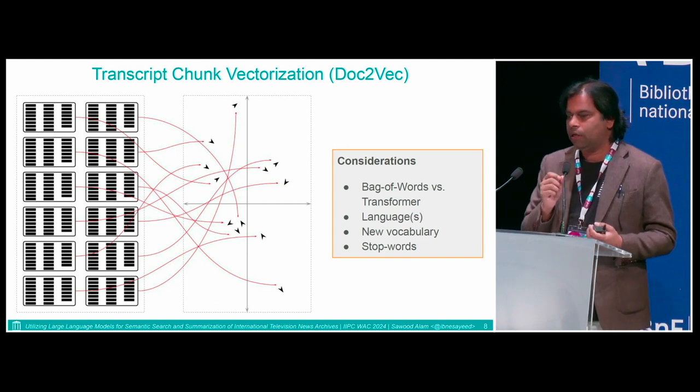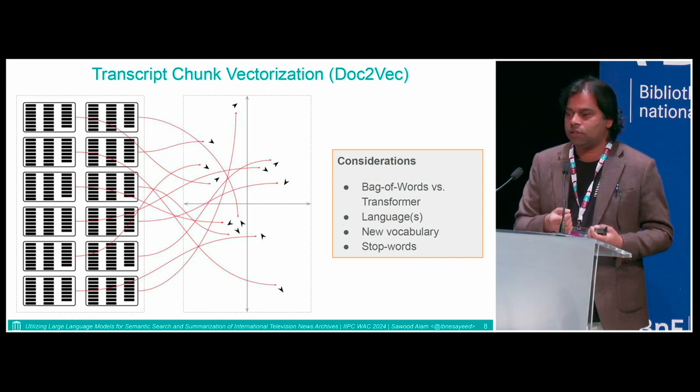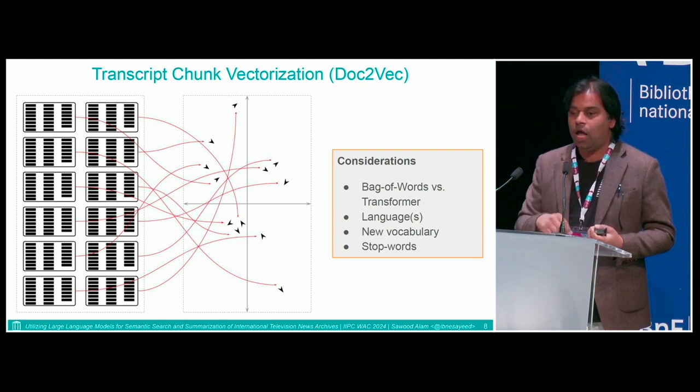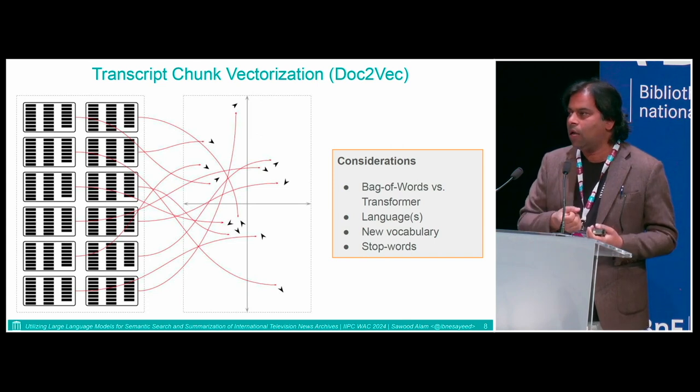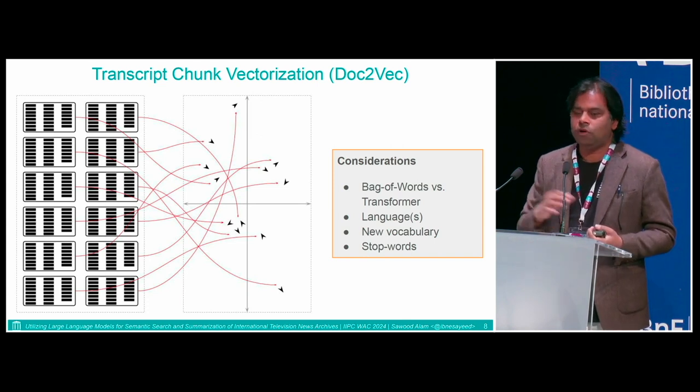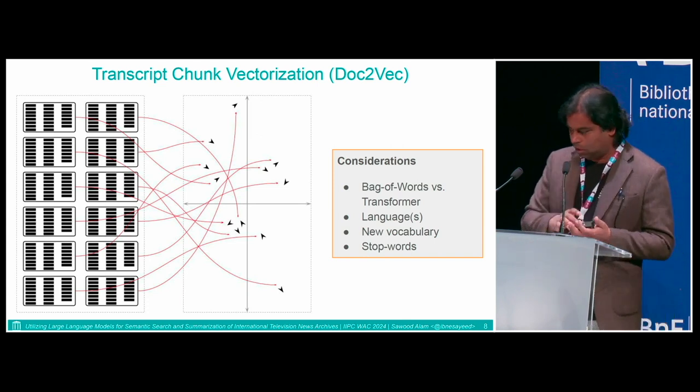But it loses the semantics of the sentence. For example, if I'm saying "I'm presenting" versus "am I presenting," these are 2 different things. One is a question, the other one is a statement. But the bag of words will give the same kind of average for that.